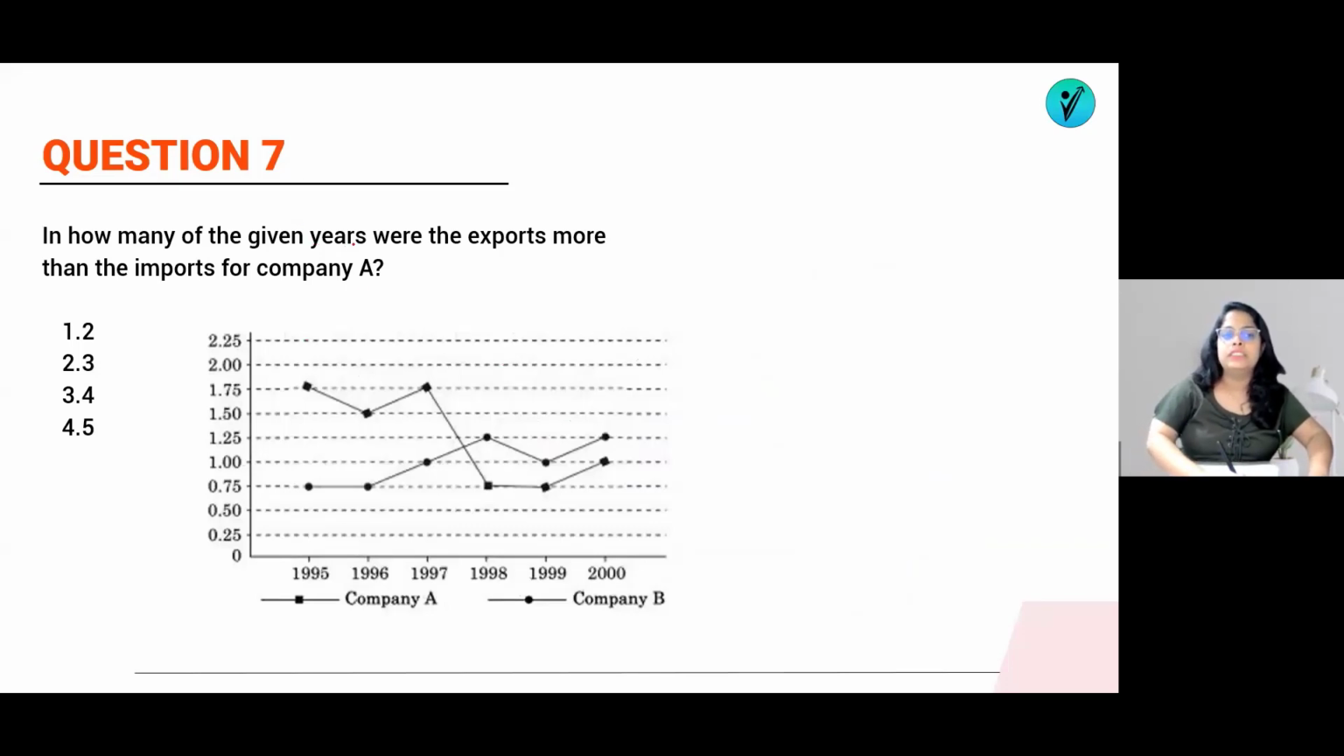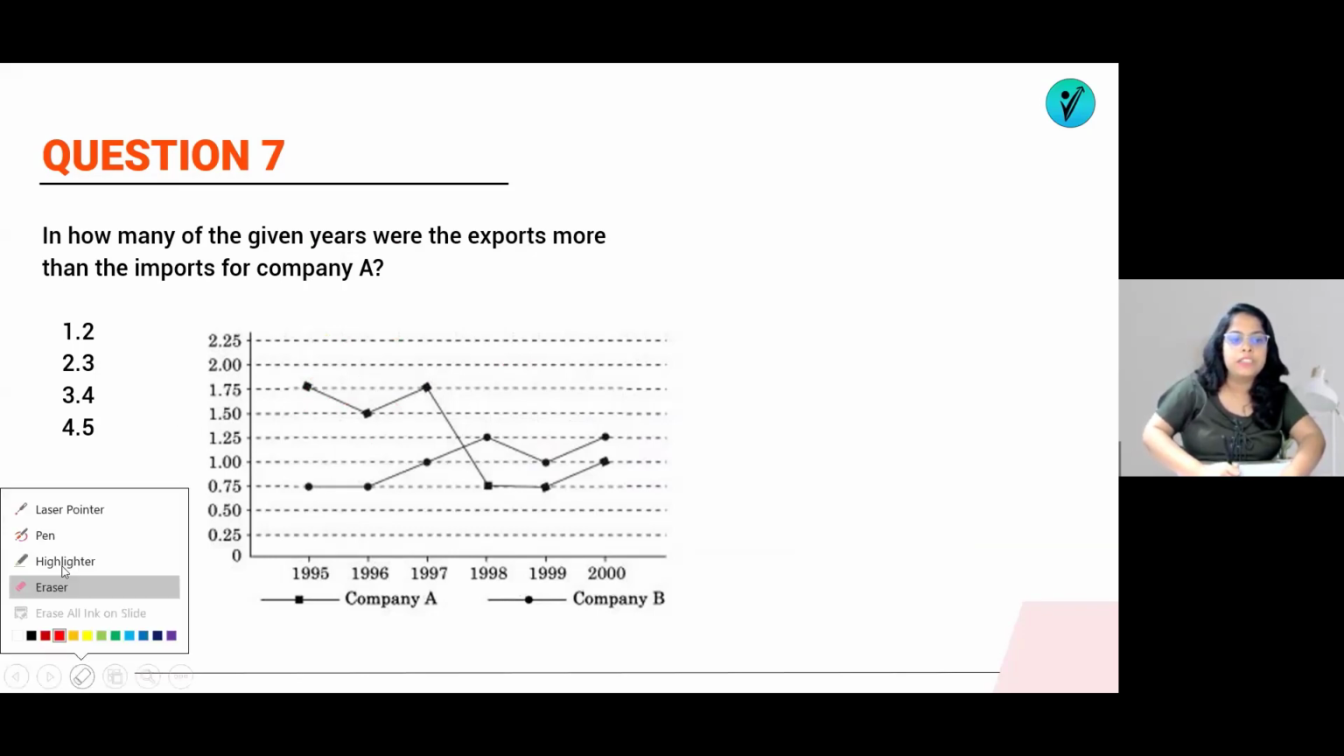In how many of the given years were the export more than import for company A? Now they're asking for company A means this one. Now we will see here. Okay, we are directly going to solve like an exam. This ratio is a 1.75. 1.75 means ratio is a 7/4. Sorry.